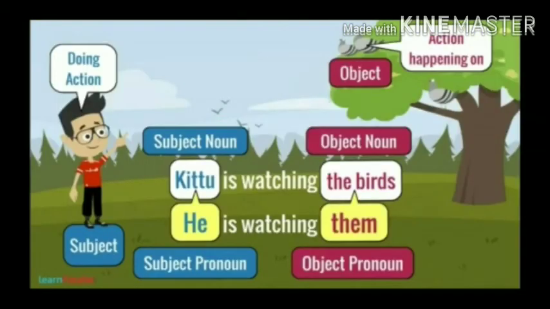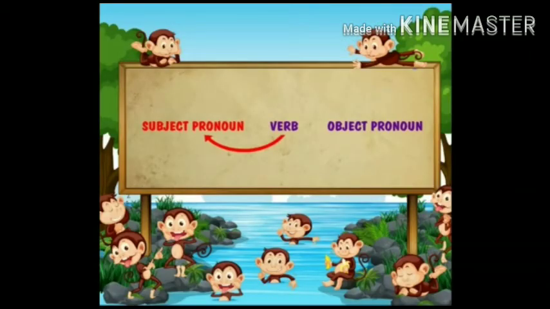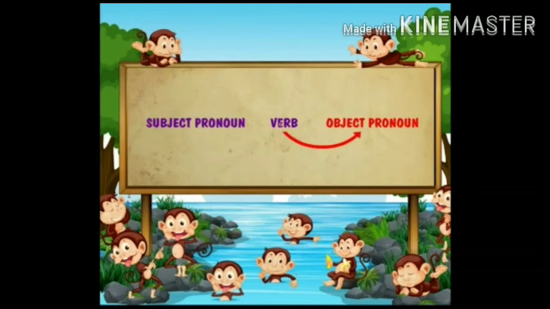Kittu is watching the birds. Watching is an action word. Kittu is our subject. Birds is our object. Now I will replace this sentence with subject pronoun and object pronoun. So the sentence will be like, he is watching them. So children, always remember, a subject pronoun comes before the verb and object pronoun comes after the verb.